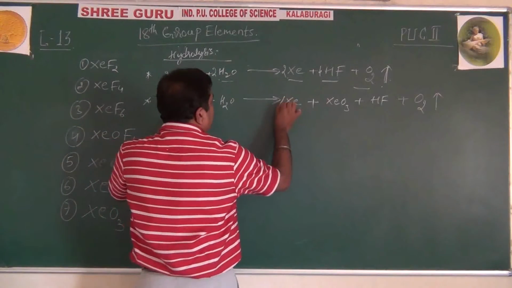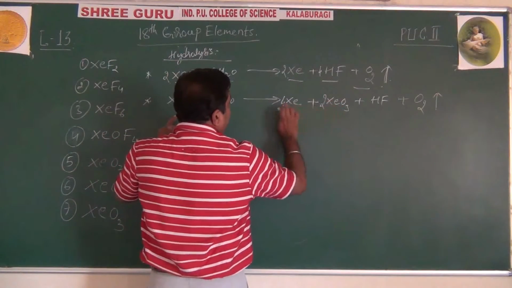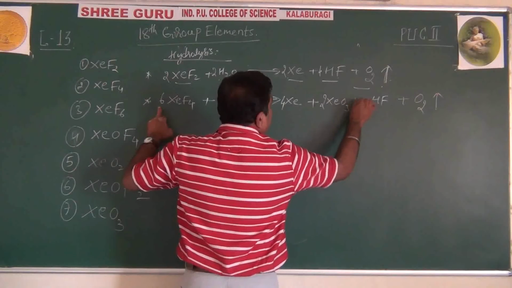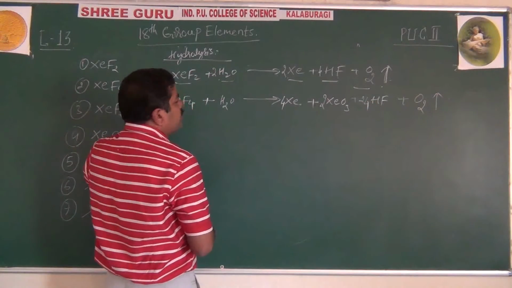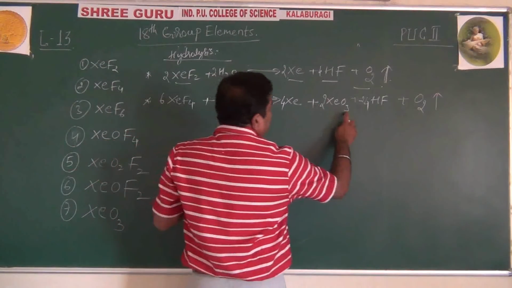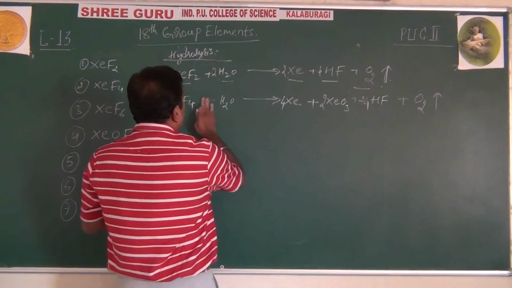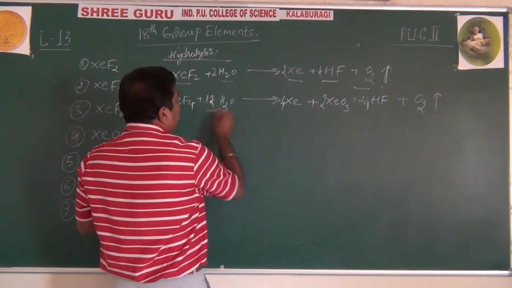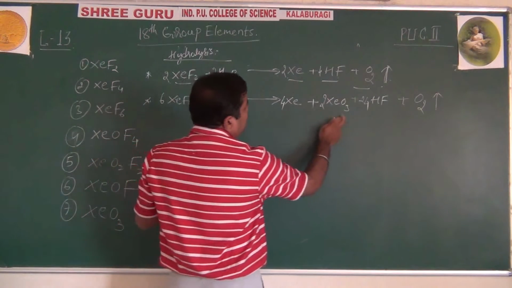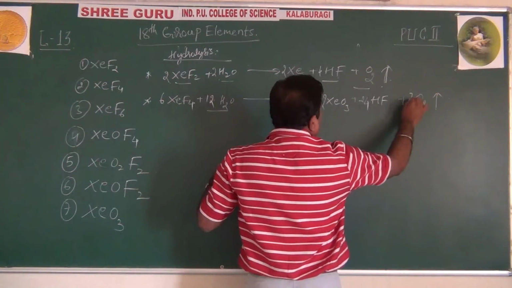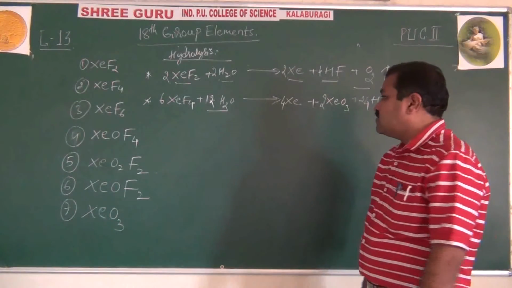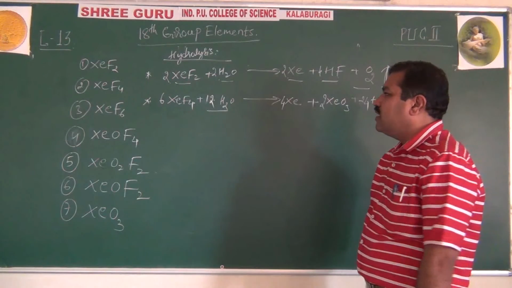Let us start with xenon: 4 XeF4 gives 2 XeO3 and 1 Xe, total 6 Xe. Then fluorine becomes 24 HF. Hydrogen and oxygen remain at the end. With 12 H2O, hydrogen also balances automatically, oxygen also balances, and xenon is completely balanced.